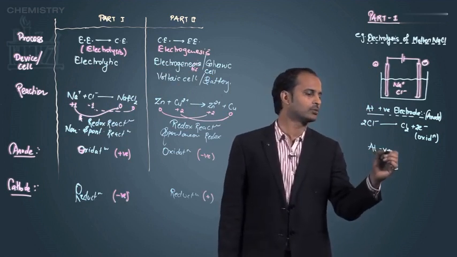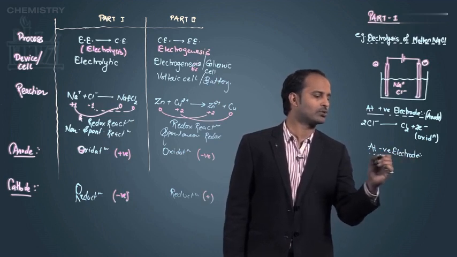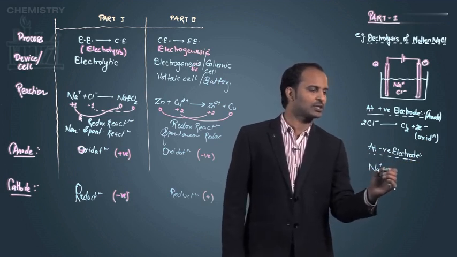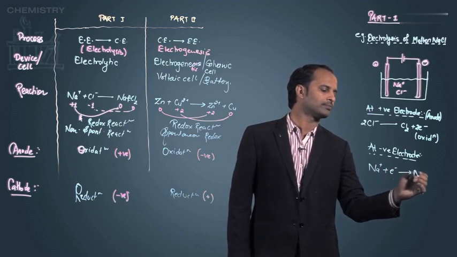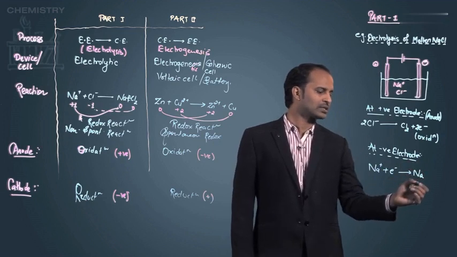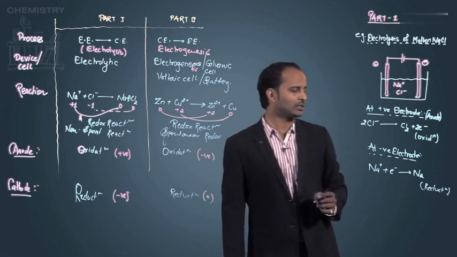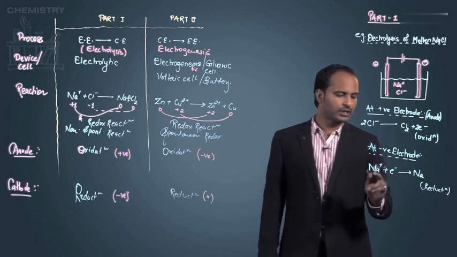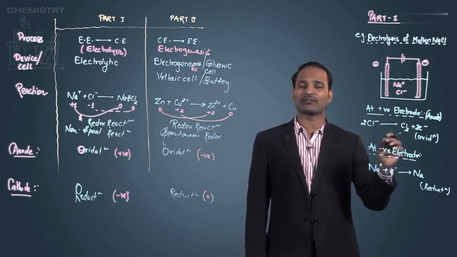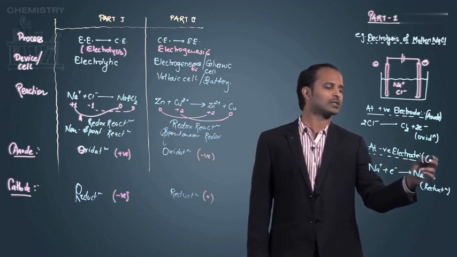Okay, now let's see what reaction is taking place on the negative electrode. At the negative electrode, the sodium ion will come, because of the opposite charge. Sodium has a plus charge, and being a plus charge, it will gain an electron and form sodium metal. So this is nothing but reduction. Na plus plus an electron gives sodium. Since reduction is going on, I can say that this is the cathode.